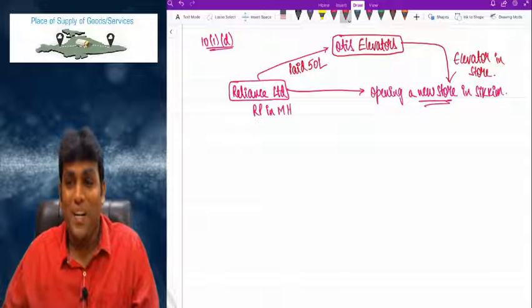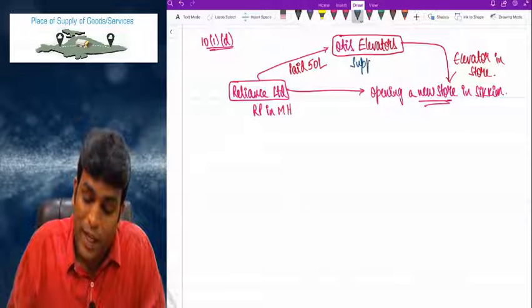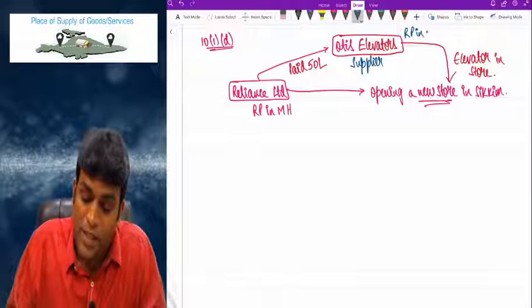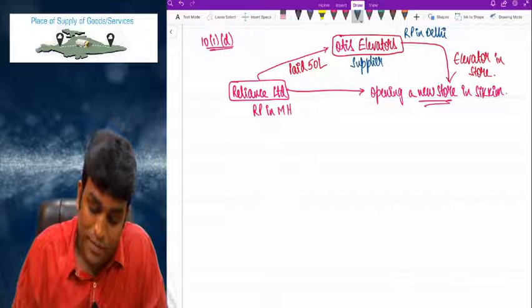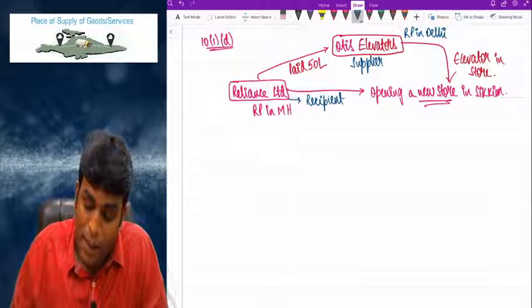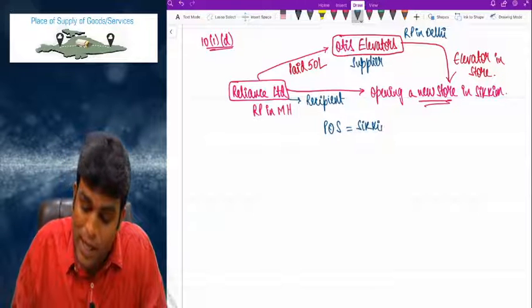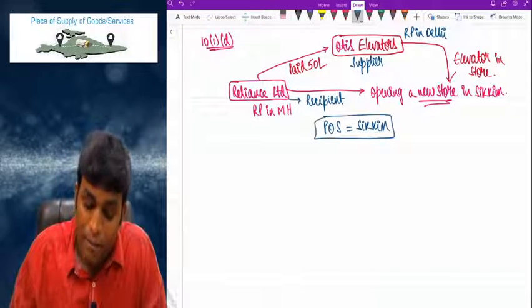Clear or not? Who is supplier here? Supplier is very clearly Otis Elevator, and let's say Otis Elevator is registered person in Delhi, and Reliance Limited is the recipient. But in this example, place of supply will be Sikkim. But why?